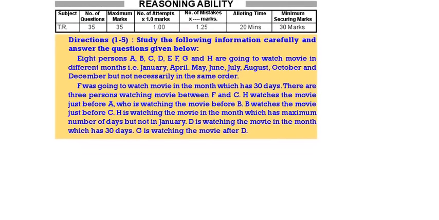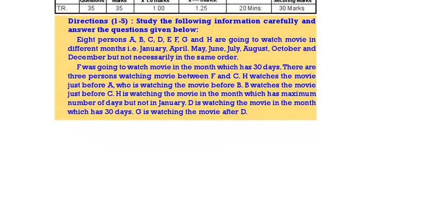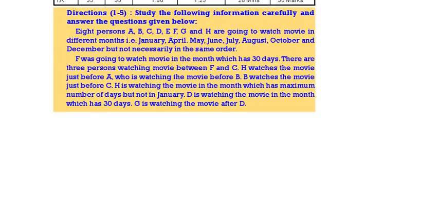Here there are 8 persons A, B, C, D, E, F, G, H. They are going to watch a movie in different months, that is January, April, May, June, July, August, October and December. F was going to watch the movie in the month which is having 30 days. There are 3 persons between F and C. H watches just before A, who is watching before B. Then B watches just before C.